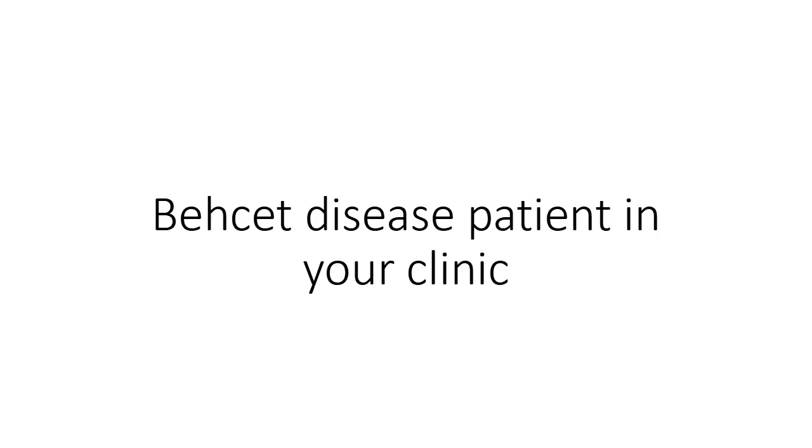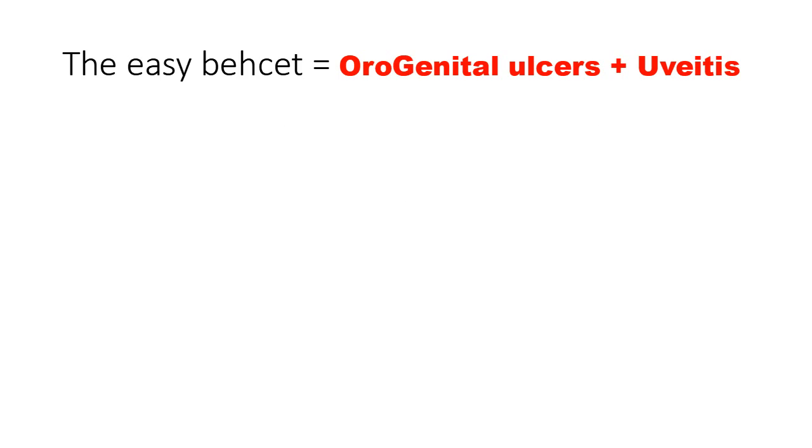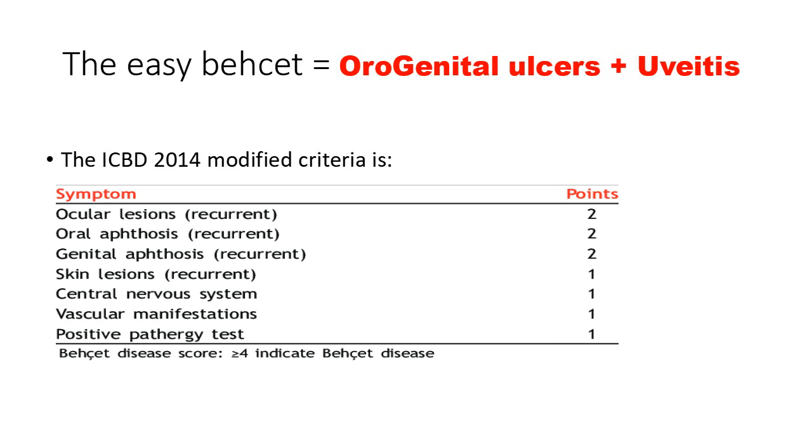Welcome, everyone. Today we will talk about Behcet disease. I will call it the deceiver, because most of us know it as orogenital ulcers and only uveitis. However, the ICBD 2014 modified criteria include ocular manifestations, oral ulcers, genital ulcers, skin lesions, CNS, and vascular manifestations.